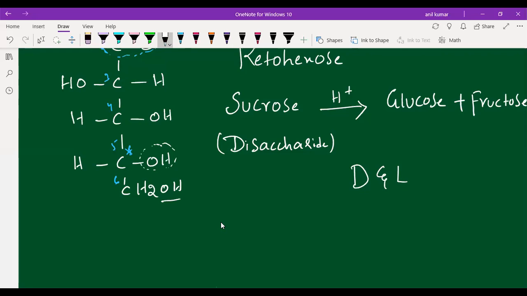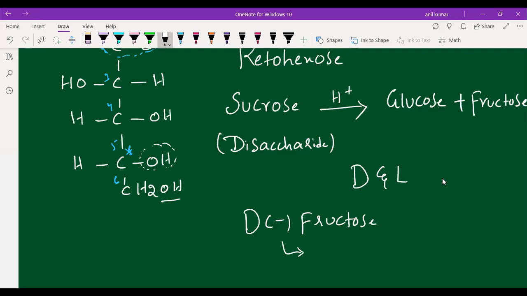Now, which configuration do we have to assign for this one? We have to assign D configuration. Yes, students, very good. And it is levorotatory, so we call it D minus fructose. The configuration is D and the minus symbol means levorotatory.